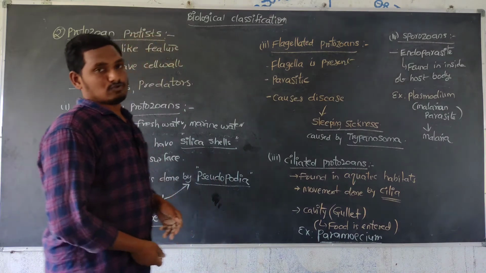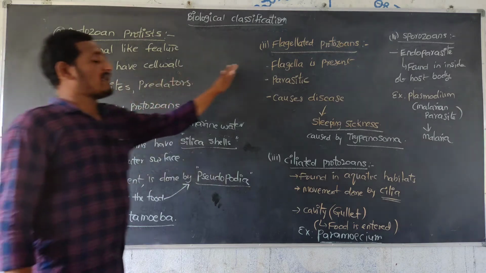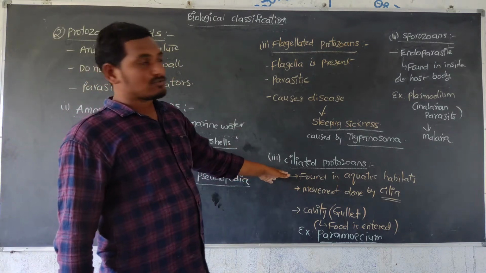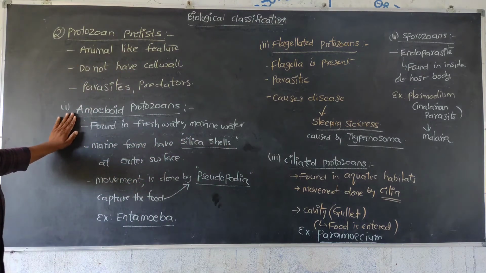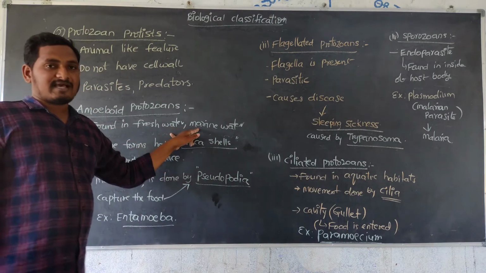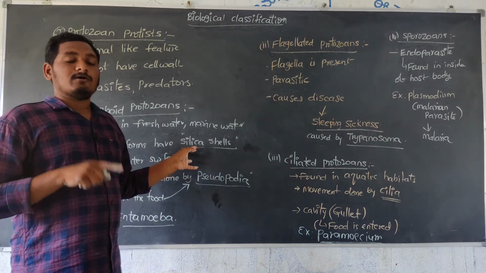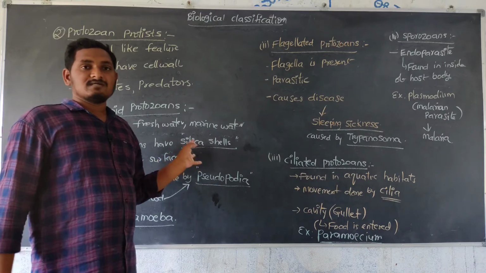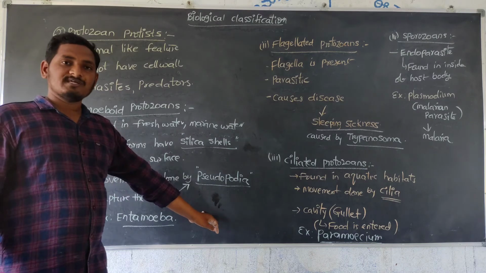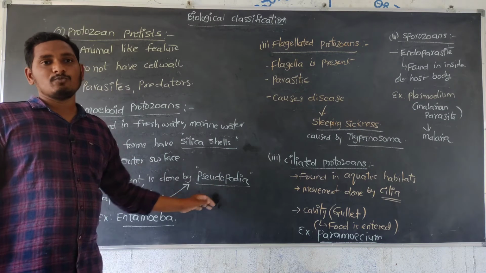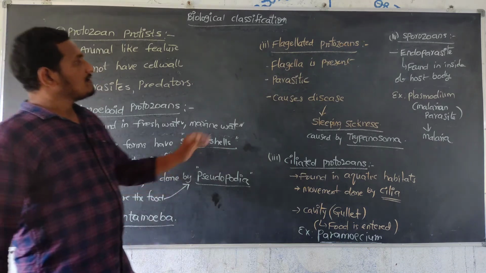Sporozoans are one type of protozoan protist. So protozoan protists are mainly amoeboid protozoans, flagellated protozoans, ciliated protozoans and sporozoans. Amoeboid protozoans are mainly found in freshwater as well as marine water. In marine organisms, shells are present on the outer surface of the body. The shells are made up of silica. Movement is done by pseudopodia, meaning false feet. This pseudopodia helps in movement of the body as well as capturing of the food. Example, Entamoeba histolytica.